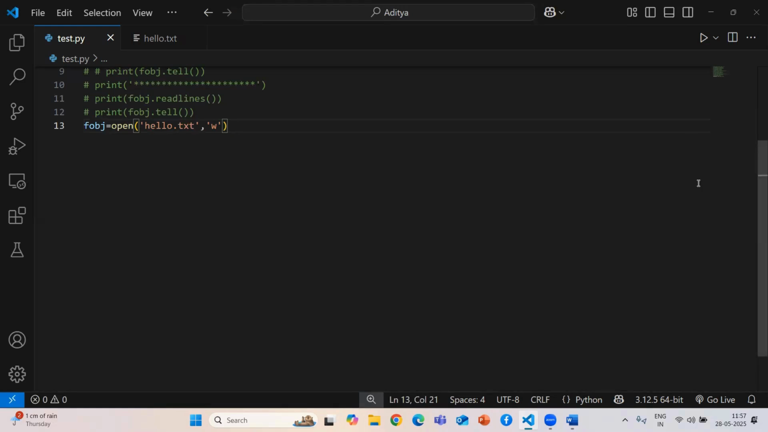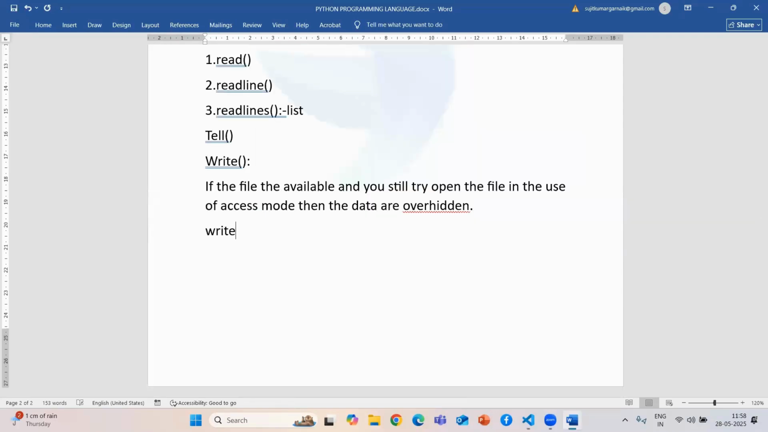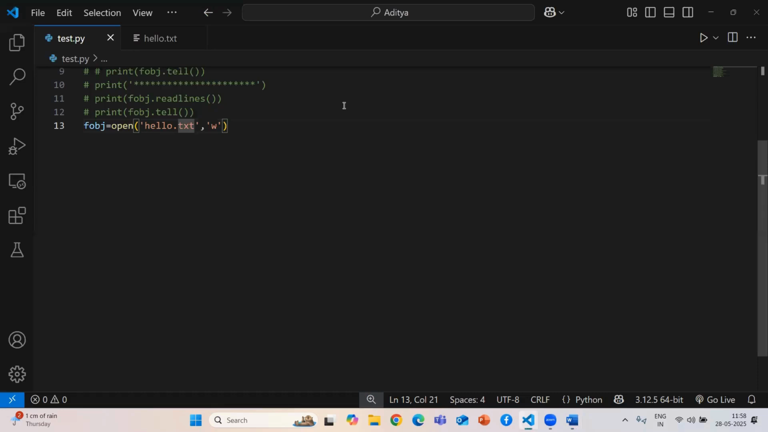Now we are going to see how to write something using write access mode. For writing, Python gives us two methods called write method and writelines method. What are their uses and how to do each, we are going to see. With the write method, we can write text, but it only takes one string.